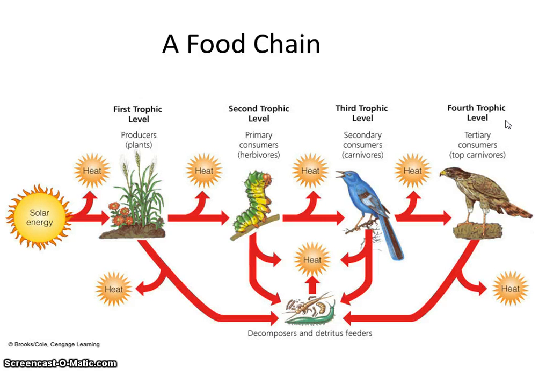So the solar energy goes to the plants. Photosynthesis makes it into food, which is then consumed by the primary consumer. Another word for primary consumer is a herbivore. It has to eat the plants. The herbivore's energy is then taken up by the secondary consumer, which is a carnivore. It could be an omnivore, but it's eating, in this instance, another animal, so it is a carnivore. And then you have your top predator, your top carnivore, the tertiary consumer, which is going to eat that bluebird. And so again, every step we lose a little bit in the heat transfer process.